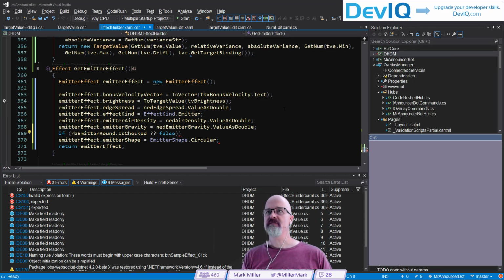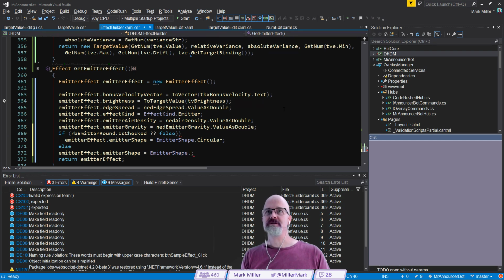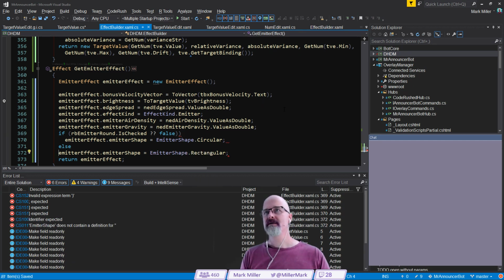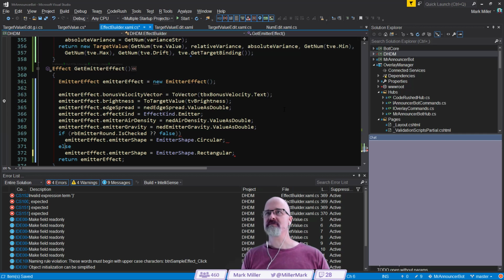Okay, so let's see. If it's the round one that is checked, then the emitter shape is circular. Otherwise, we're going to say the emitter shape is rectangular, like that. So we're going to do that. And so we've got those two bits of code here. Ooh, that looks like my problem.